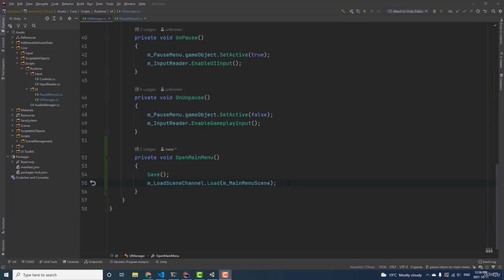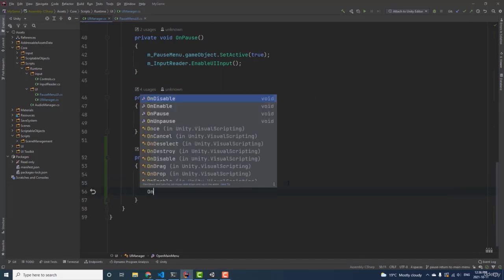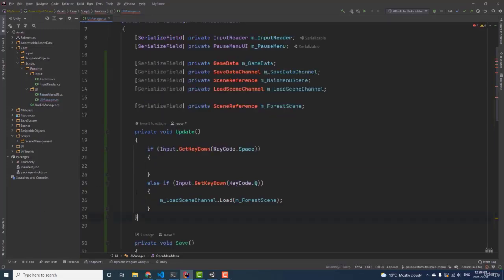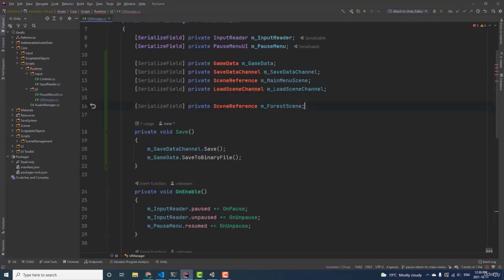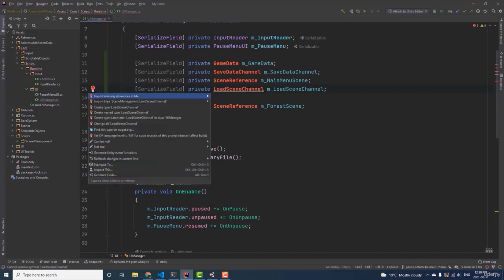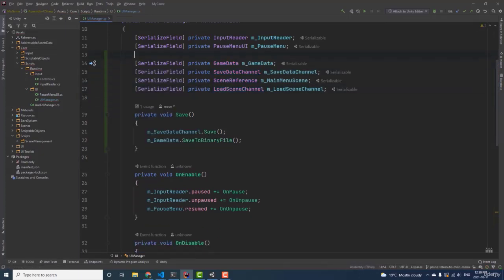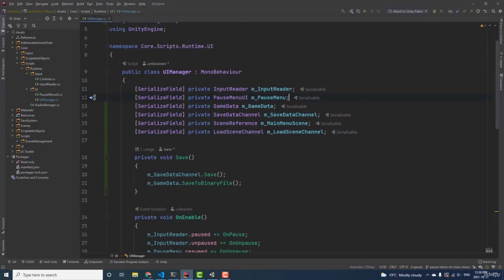And then we're going to paste the code in there. Next, we are going to call on pause so that we close the pause menu. Now I'm going to remove the scene and the update function.